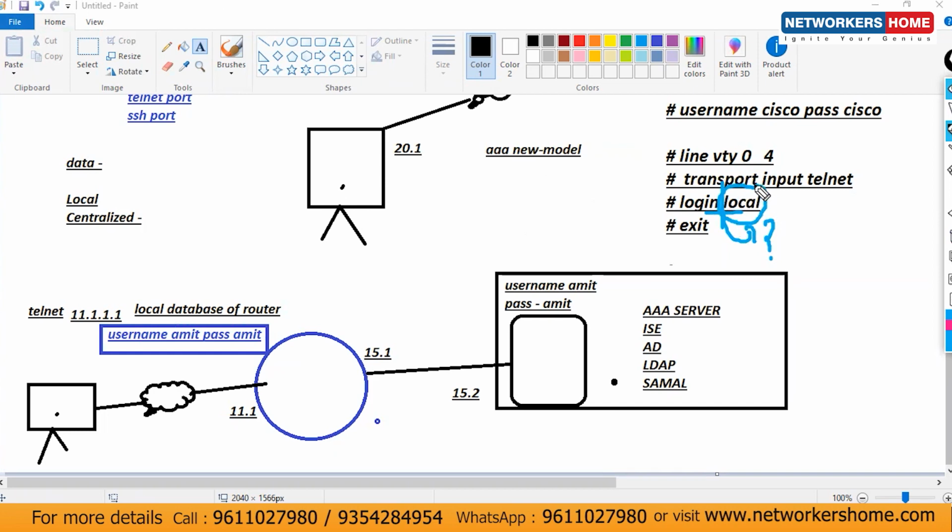If you want to enable the centralized database system also, then one command is there. What is that? AAA new model. This is just optional. Otherwise it is not mandatory, because for us we don't have any centralized concept, we have only the local database. So what commands are required? Only these are the commands. But if you want to check after login how many options are there, first you have to use this command, because with the help of this command, your centralized database concept will be enabled. Okay, we are done.